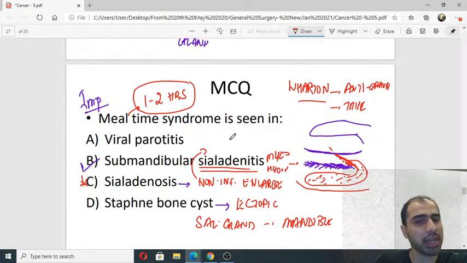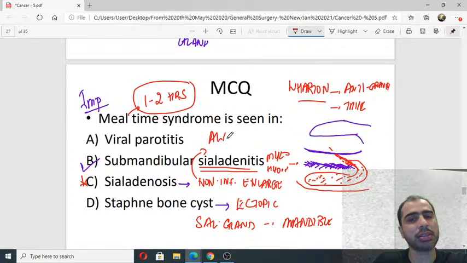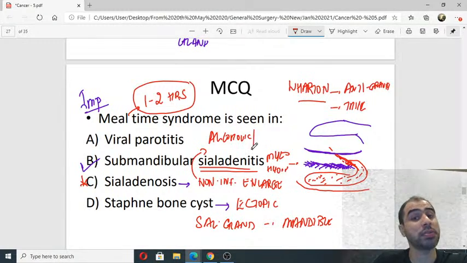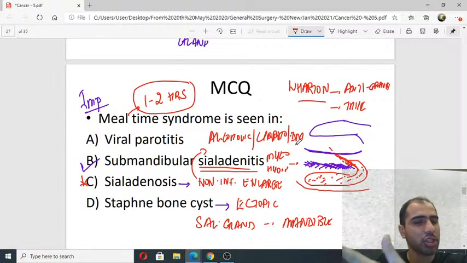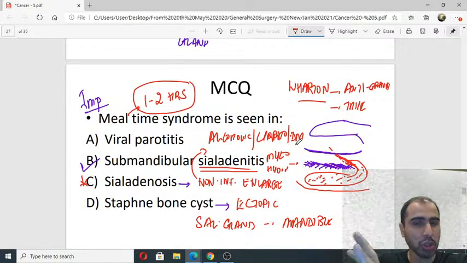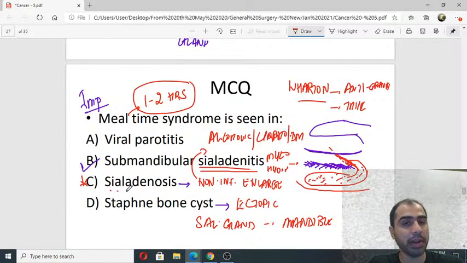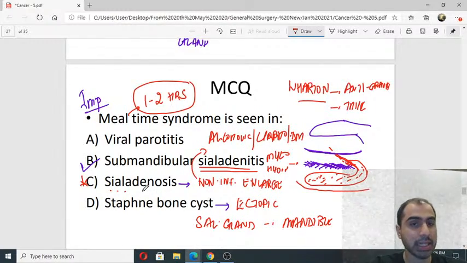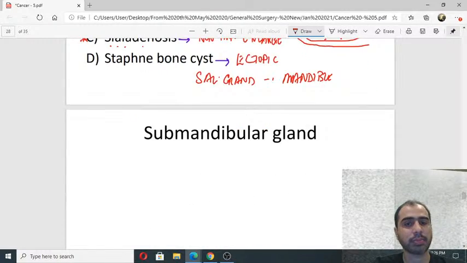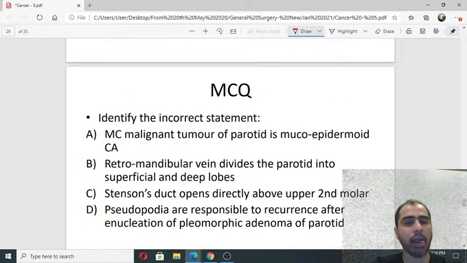It is usually seen in people who are alcoholics, people who have cirrhosis of liver, people who have diabetes. They have some syndromes, Sjogren syndrome, all those syndromes. It is non-inflammatory enlargement of the salivary gland. It can be one gland, it can be multiple glands, but it is non-inflammatory. That is CL adenosis. Okay.